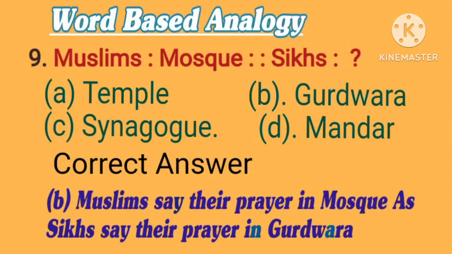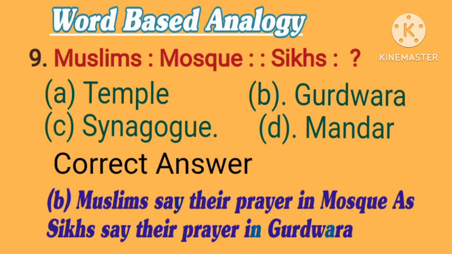9. Muslims is to mosque, as Sikhs is to what? Options are A. Temple. B. Gurdwara. C. Synagogue. D. Mandar. Correct answer is B. Gurdwara. Muslims say their prayer in mosque, as Sikhs say their prayer in Gurdwara.